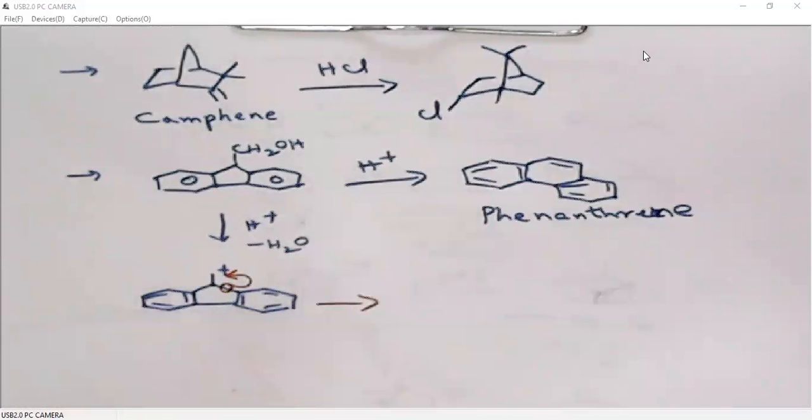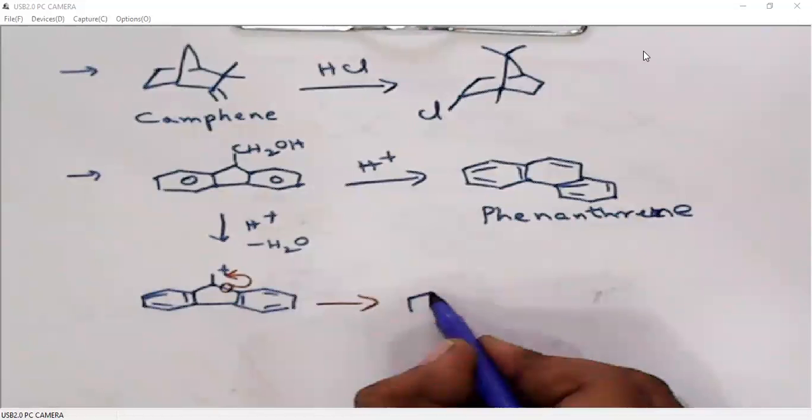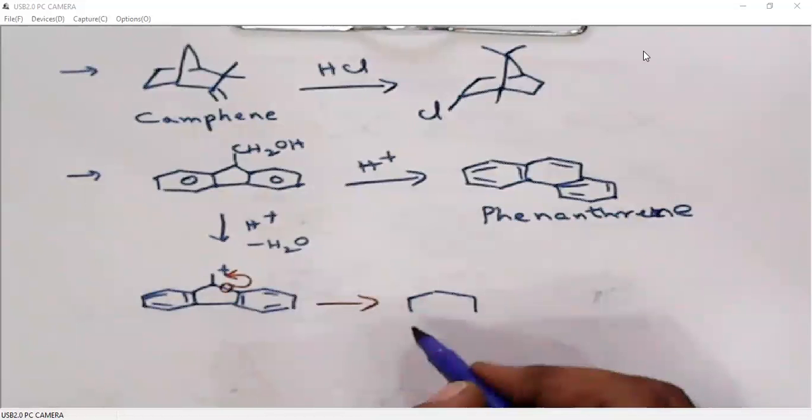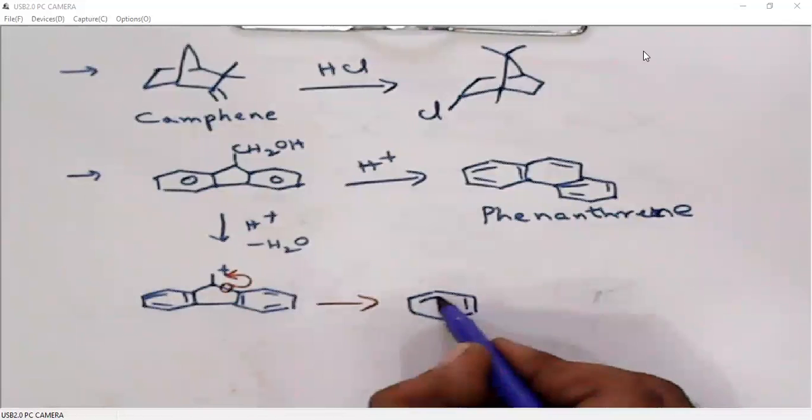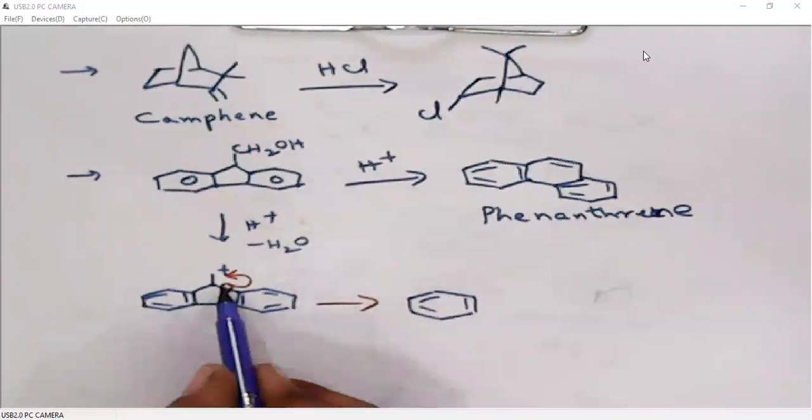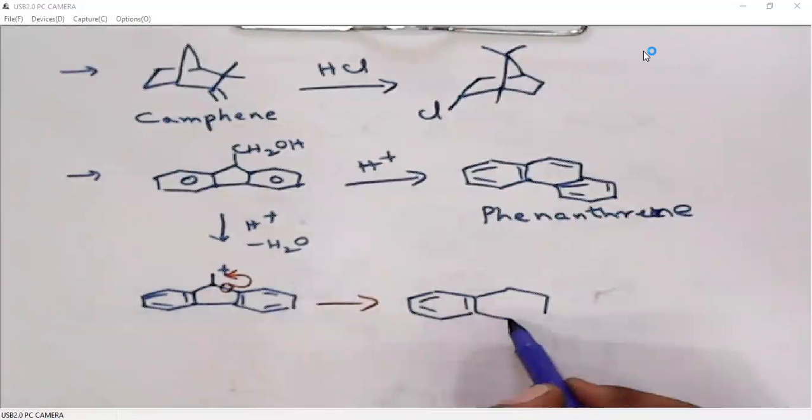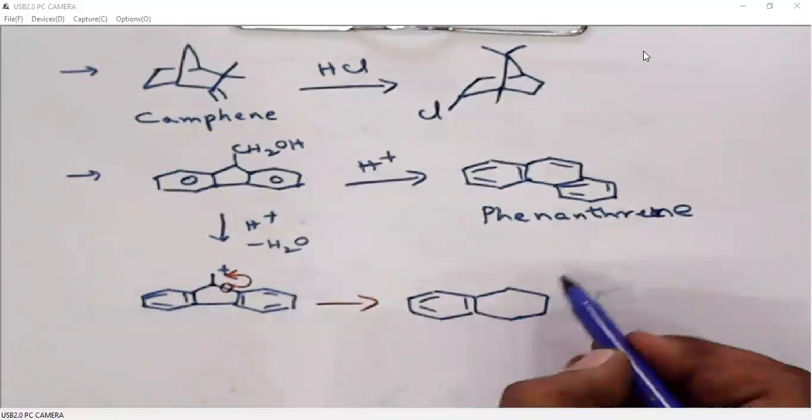So we generate a more stable one. This aromatic ring is shifting to this carbon. So that means 1, 2, 3, 4, 5, 6 membered ring. Now we are generating a 6 membered ring.